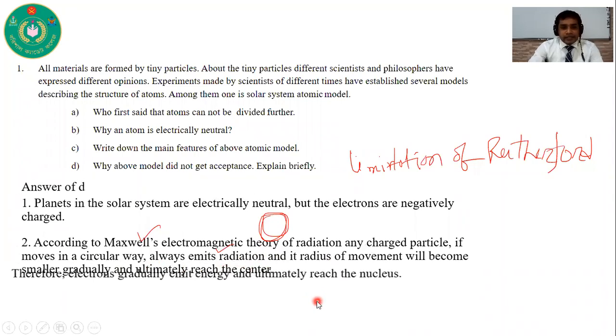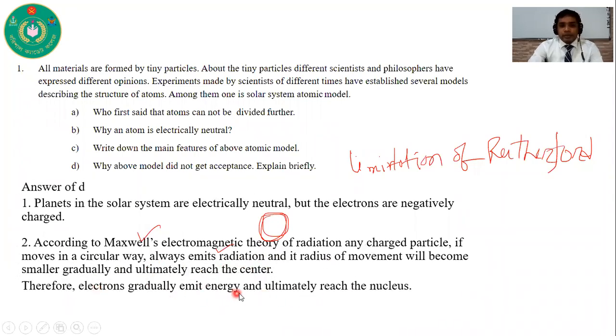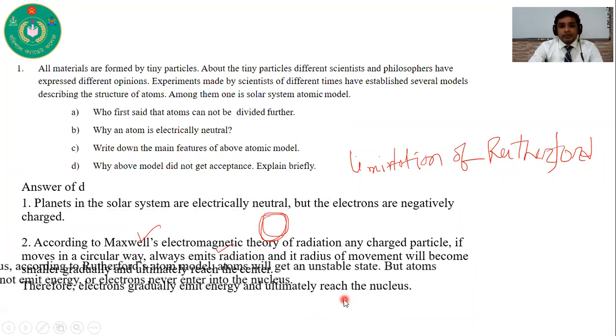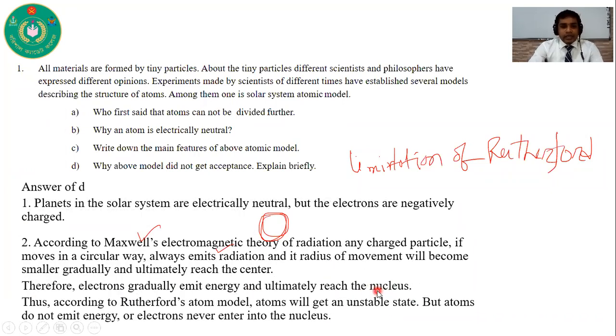So the electrons gradually emit energy and ultimately reach the nucleus. If it reaches the nucleus, then according to the Rutherford atomic model, atoms will get into an unstable state.